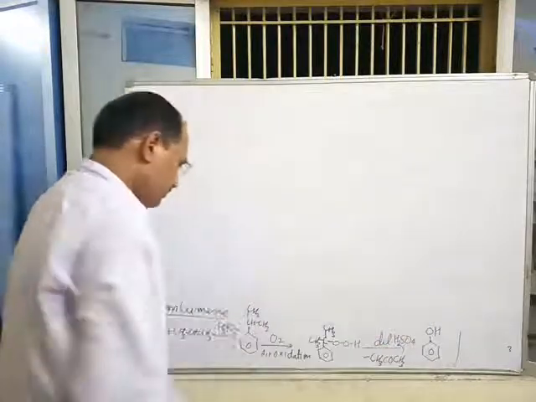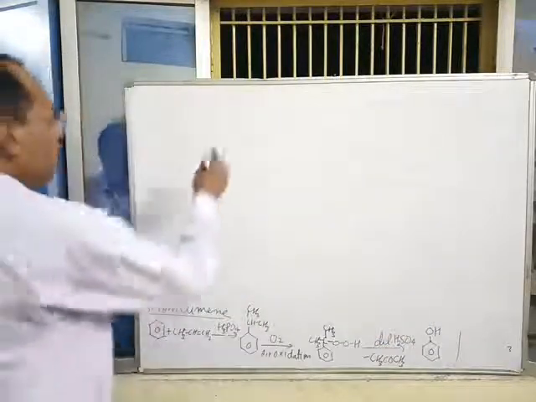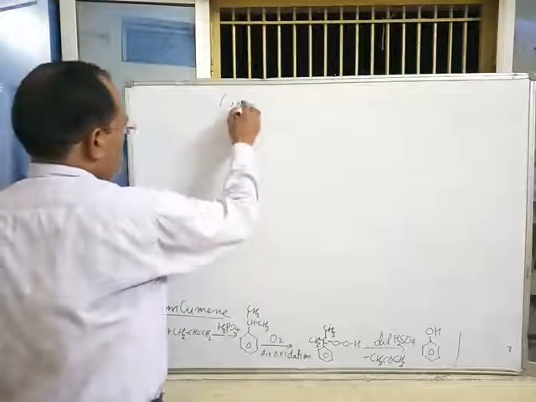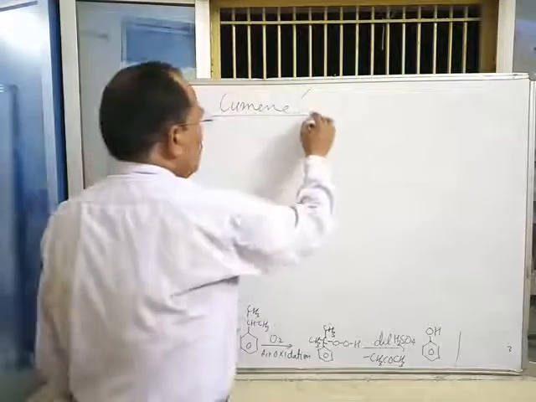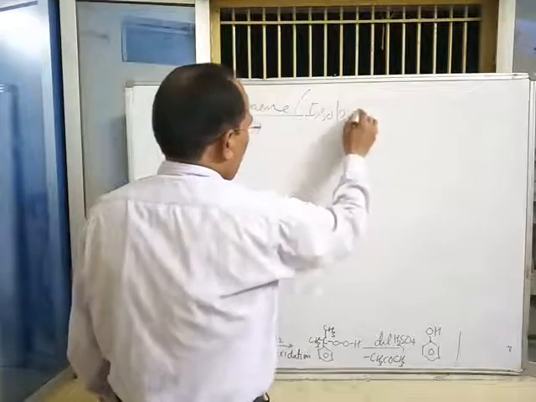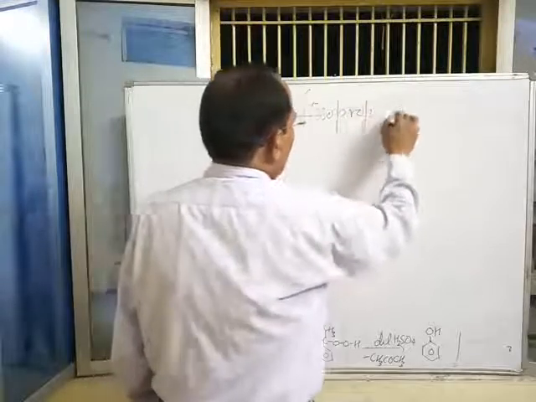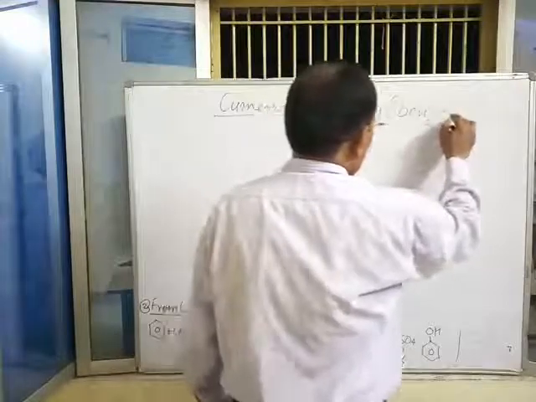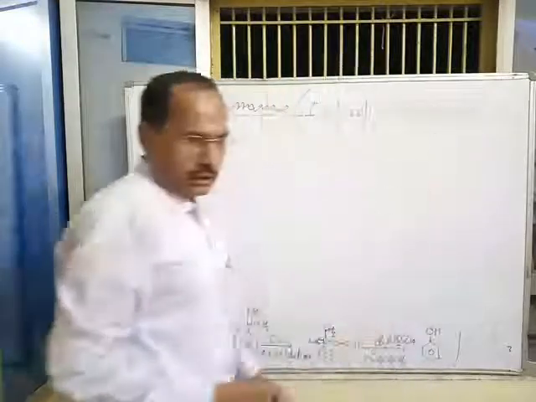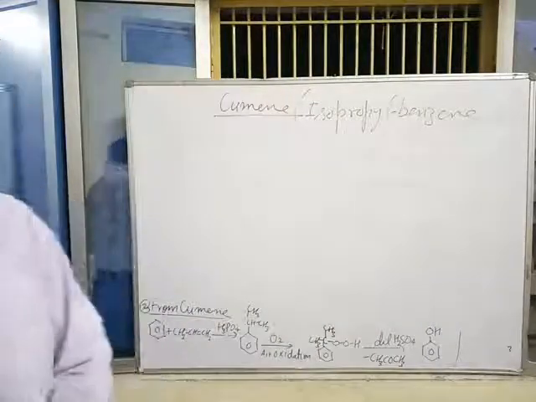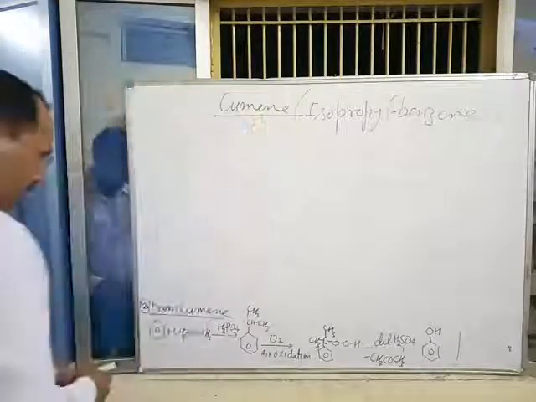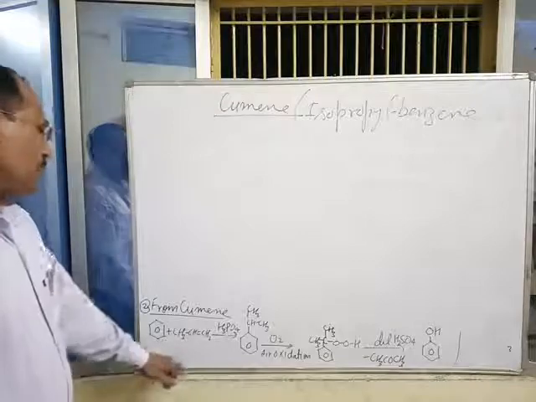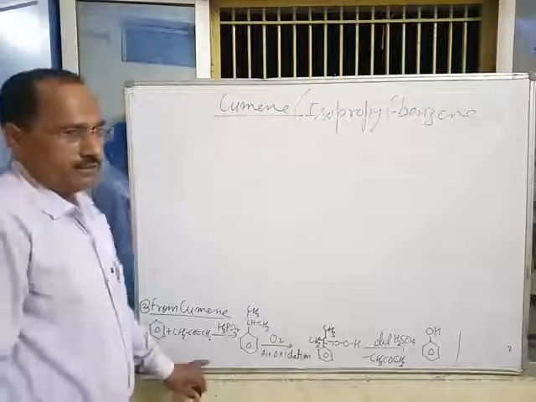What is cumene? Cumene is isopropyl benzene, and this can be prepared from benzene by Friedel-Crafts alkylation.